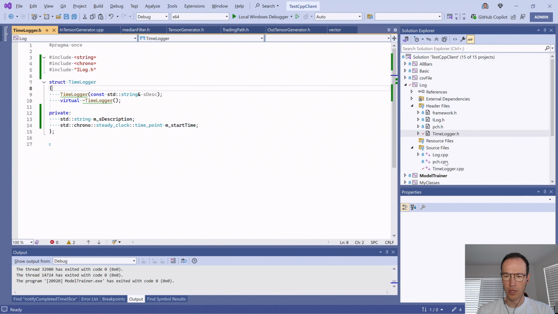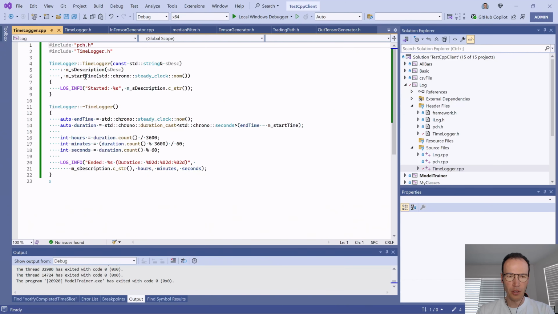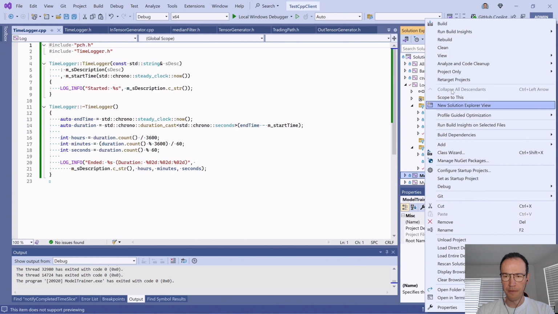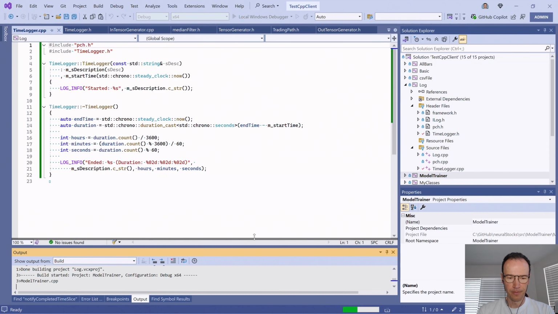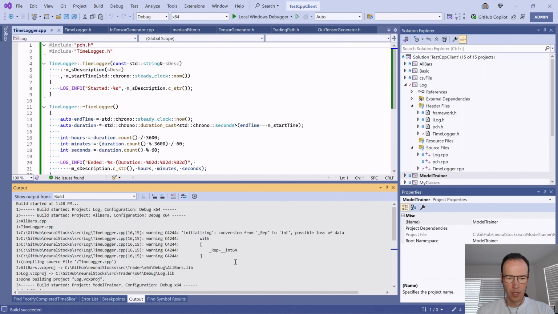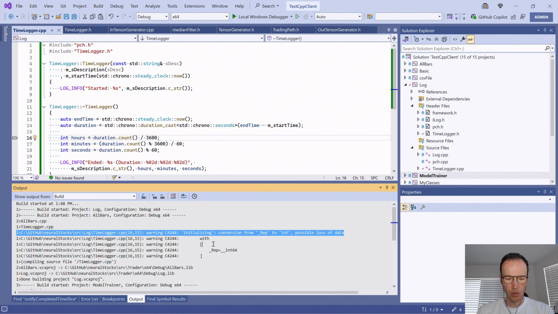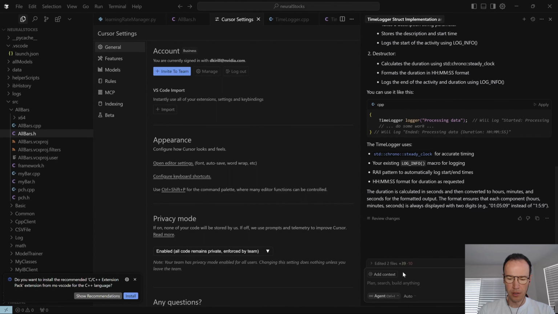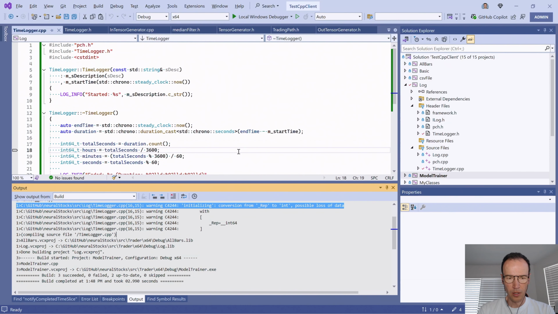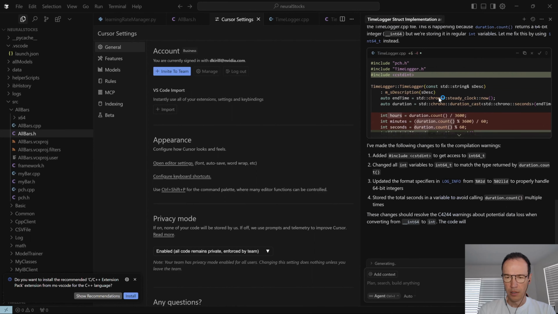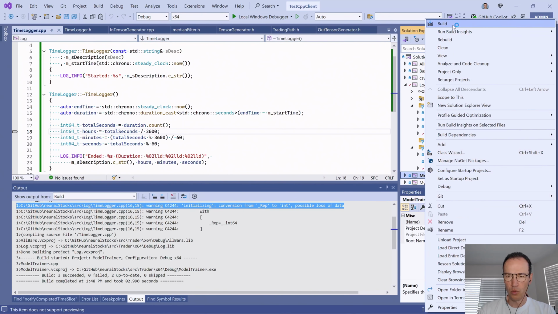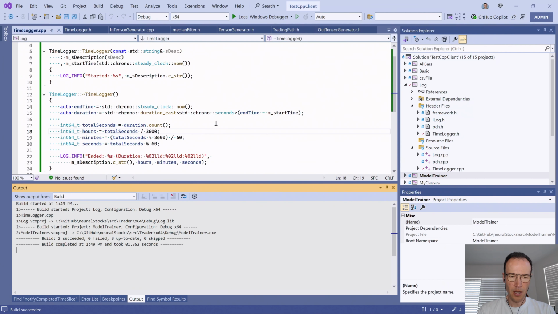Okay, that's promising. So it created those two new variables in the struct, and it implemented those two functions. Let's see if this builds or not. This builds, but there are some warnings. So let's ask it to fix the warnings. Please fix the compilation warnings. So it changed something. Let's see if this now builds without warnings. Yes, it now builds without warnings.